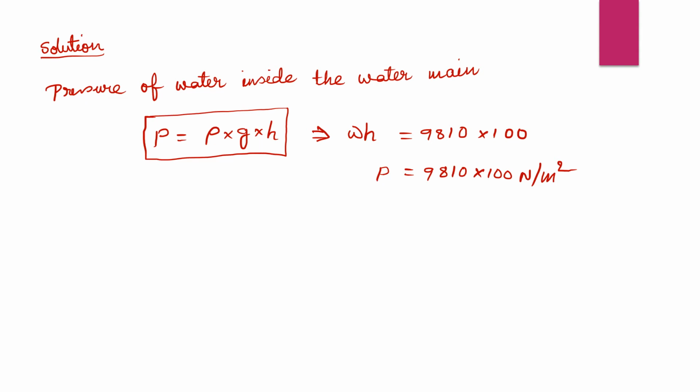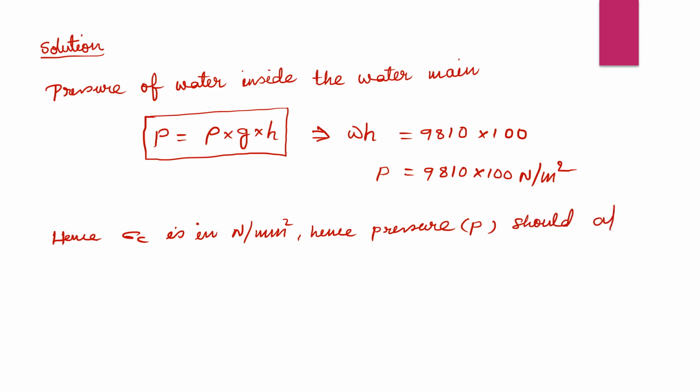Then what do we have to do here? Since circumferential stress sigma C is in Newton per millimeter square, hence the pressure P should also be in Newton per millimeter square.